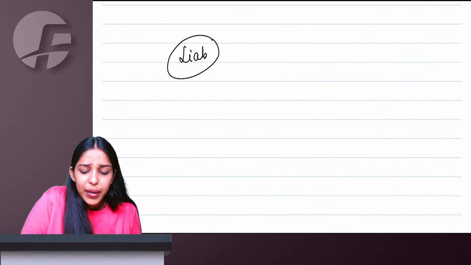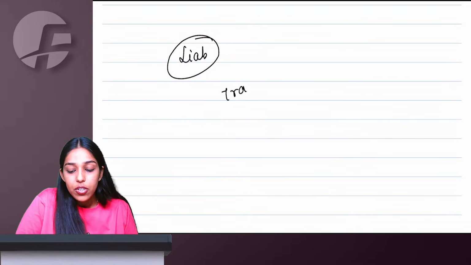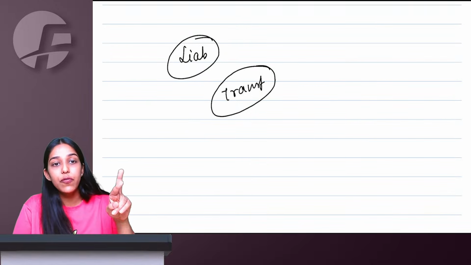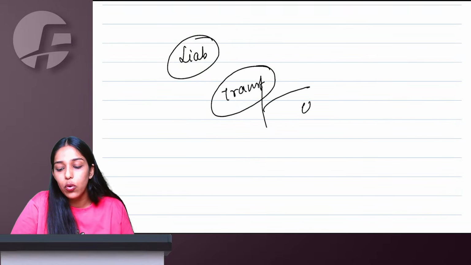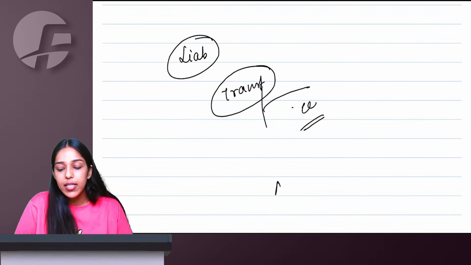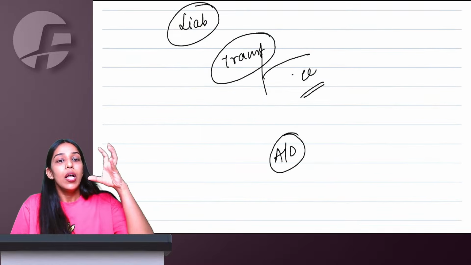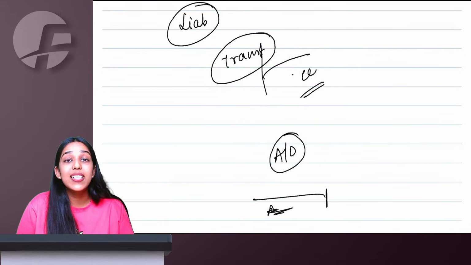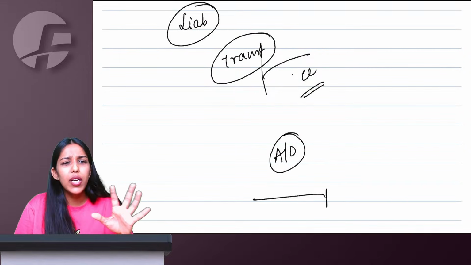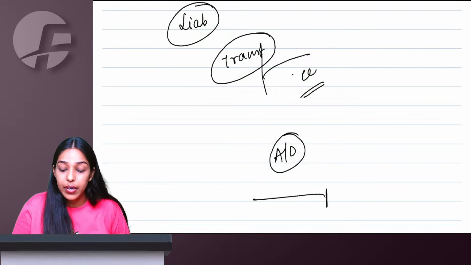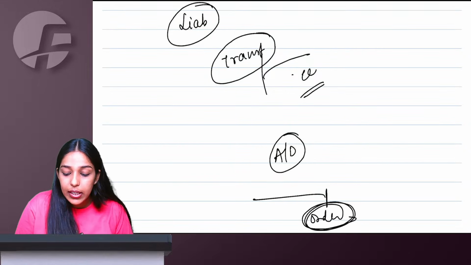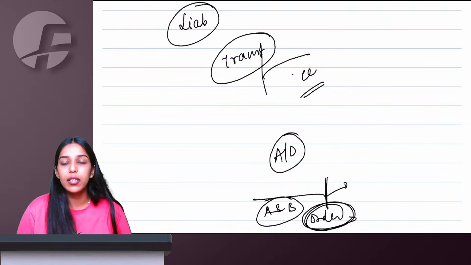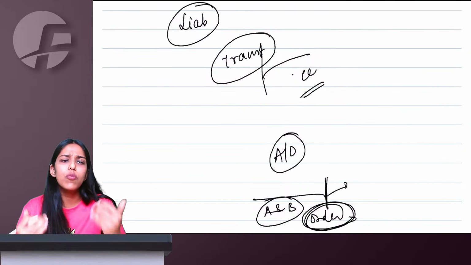Talking about liability to pay in certain cases, if there is a transfer of business, then up to the date of transfer, transferor and transferee both will be liable. After transfer, only the transferee will be liable. If there is any amalgamation or demerger happening, till the actual date on which the order is given, both companies will be treated separately for GST. The effective date of merger can be anything, we are least concerned. When are you actually getting the order? Till this date you treat both companies separately, purchase and sale separately. After this order date, they will be considered as amalgamated, merged or demerged, whatever it is.